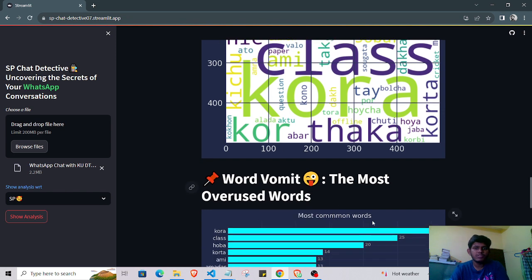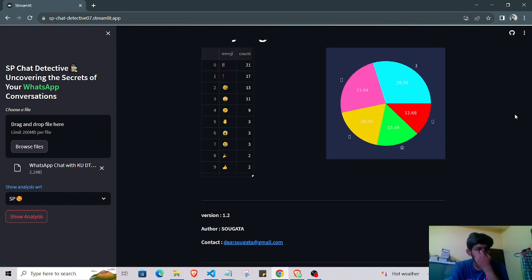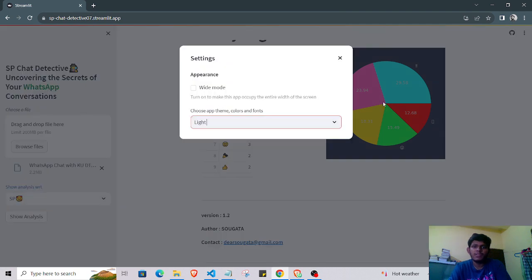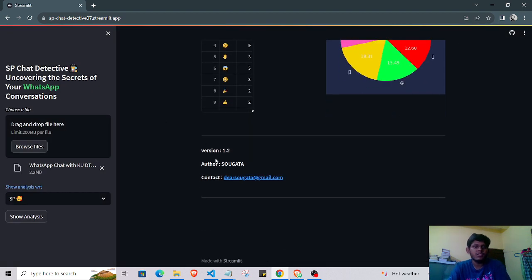This is also the version 1.2, and this is the author. You can enter the last part. In the last part you can also change the color: click on the three dot option, click on the settings option, and choose app theme. You can choose the light theme, which is the overall light theme, and you can also choose the dark theme, and the overall is dark theme. And this is version 1.2.